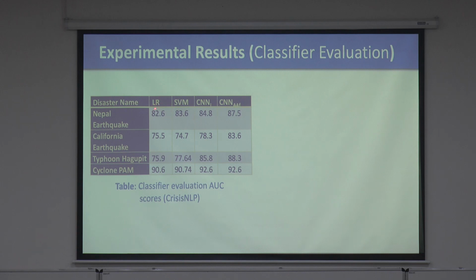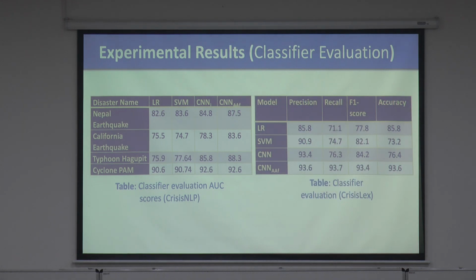So you see logistic regression, SVM, CNN, and this is our model, the last one. Nepal earthquake, California earthquake, typhoon, and then a combination of those. I'm just showing you how accurate we are with respect to others in terms of accurately finding those. Here, all those models, this is our model, with precision and recall. Of course, this is the Crisis NLP database, this is CrisisLex.